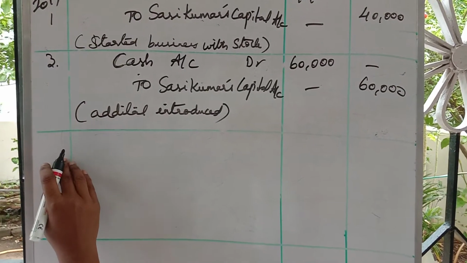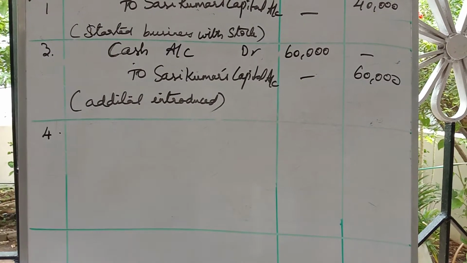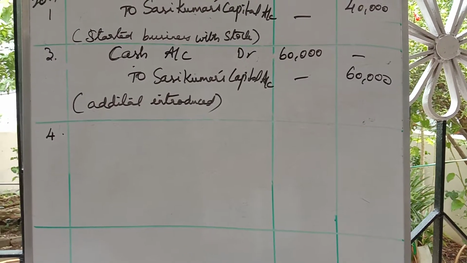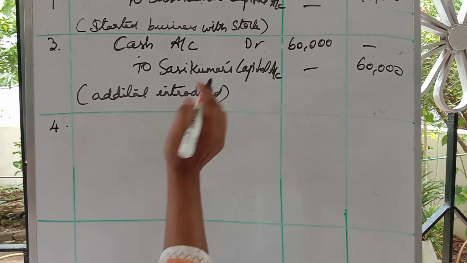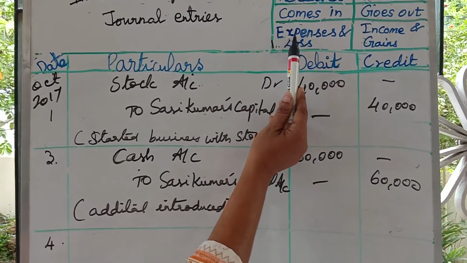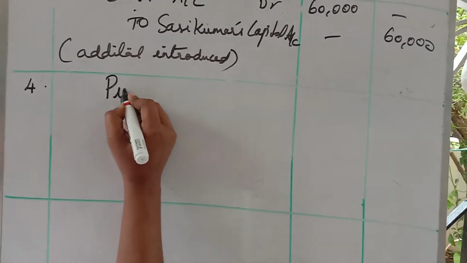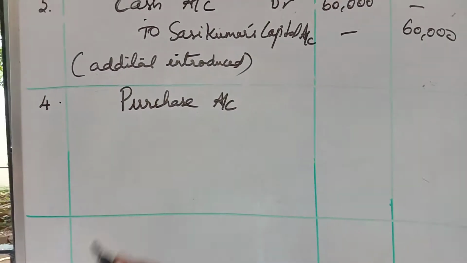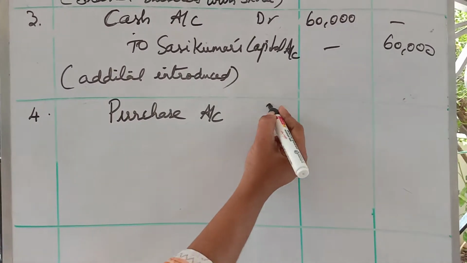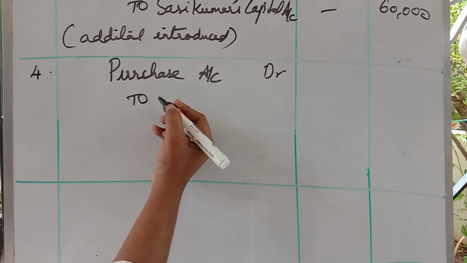Okay. Next, see the date, the 4th date is there. 4th date, what have they given? Purchase goods from Arul on credit. So we are purchasing. If you do purchase, that is an expense, so that will come in the debit side. So I will write purchase in the debit side. Debtor to whom do I have to write? I have to write Arul.